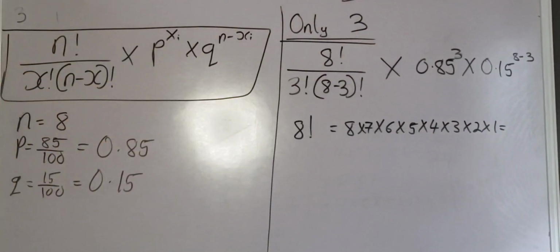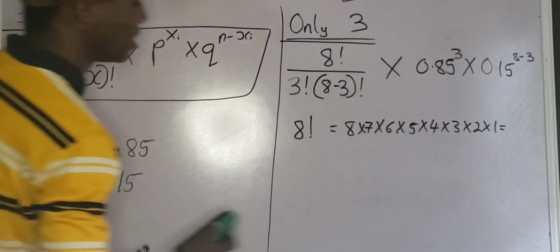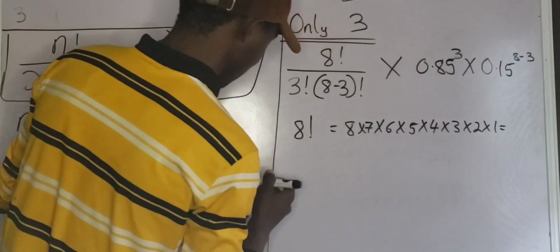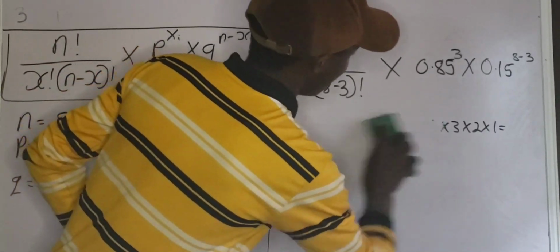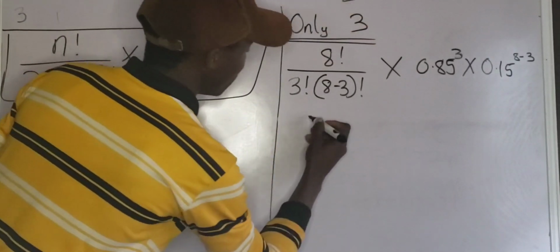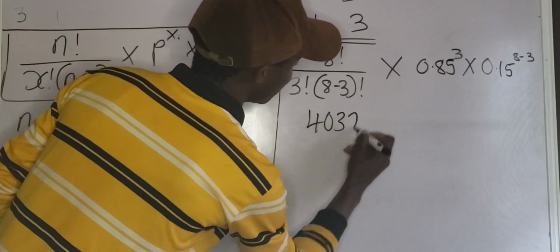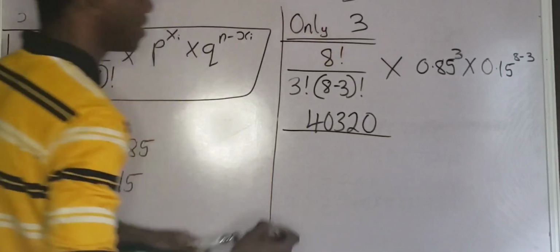Now you have to multiply this together. What is the answer? If you punch your calculator, you're going to get 40,320. So for the value of 8 factorial, I'm going to have 40,320 all over 3 factorial.